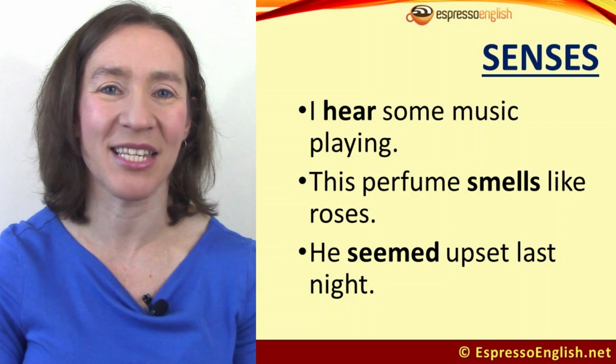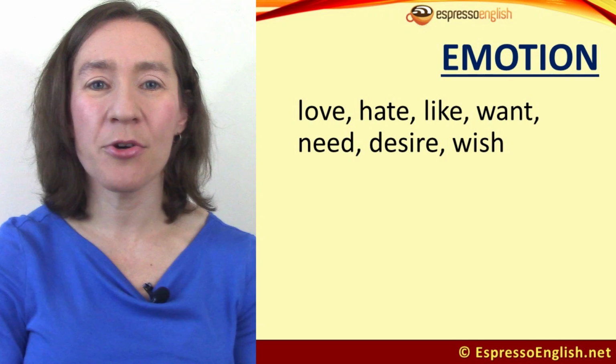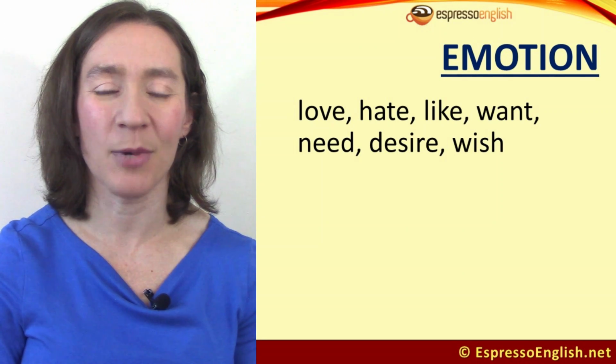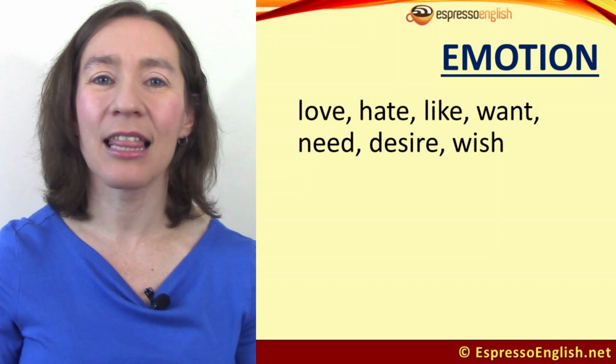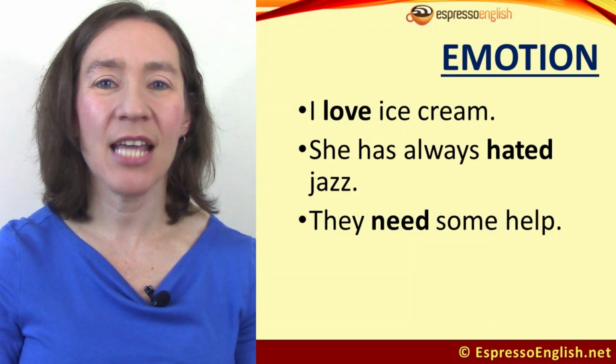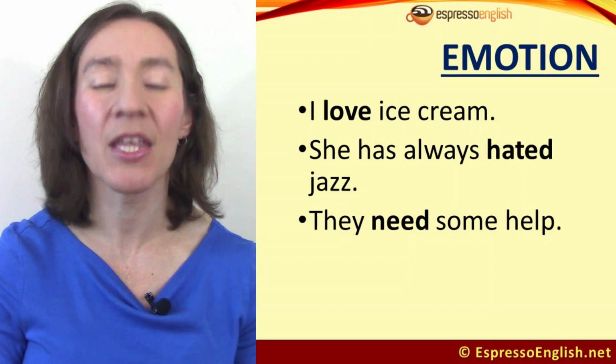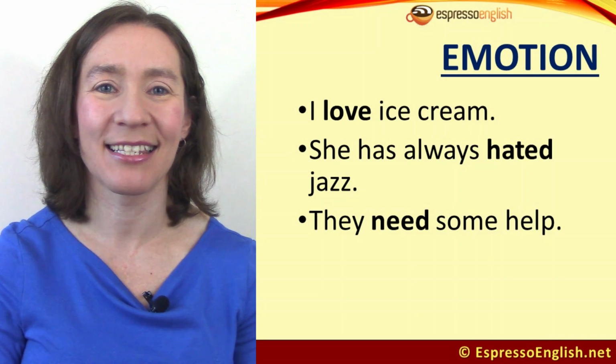He was seeming upset. State verbs of emotion: love, hate, like, want, need, desire, and wish. For example, I love ice cream. She has always hated jazz, not has always been hating. Can't use it in the continuous verb tense.